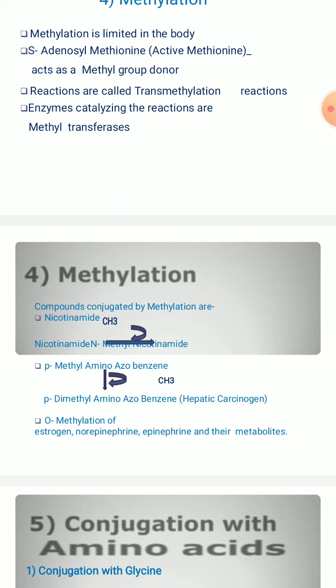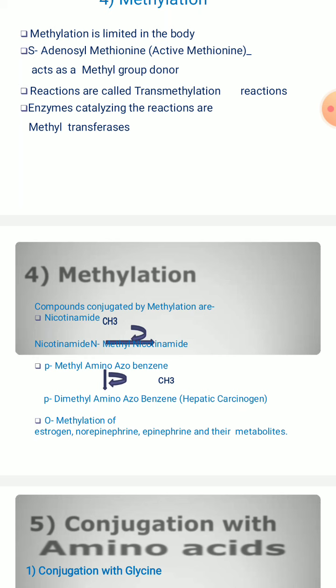Para-dimethylamino azobenzene is the conjugated product, and it is a hepatic carcinogen. These reactions are mainly catalyzed by the methyl transferase enzyme, whose main function is transfer of a methyl group.